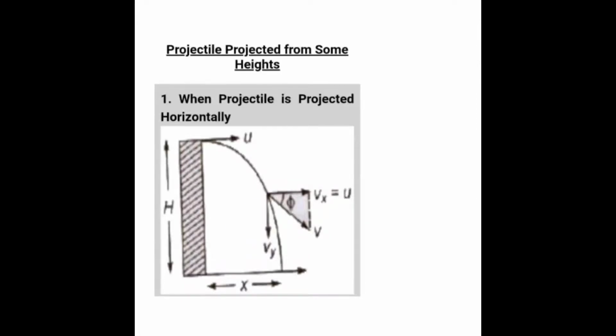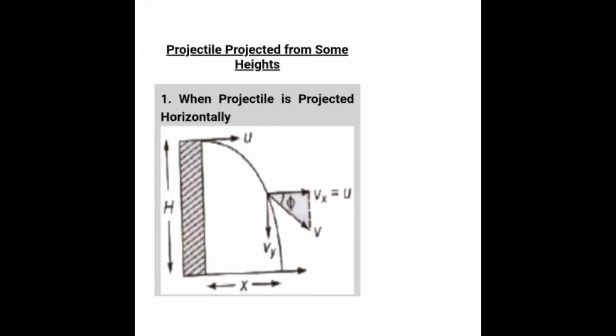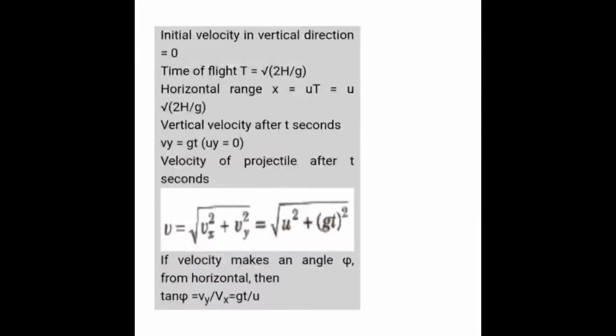Now what happens when any object is projected horizontally? Suppose you are at a certain height and from here you are throwing an object. The object has to fall due to Earth's gravity. On its path at a particular point, there is horizontal velocity as well as vertical velocity. The horizontal velocity u remains the same and the vertical velocity gradually increases.